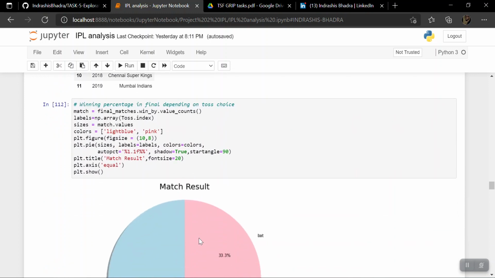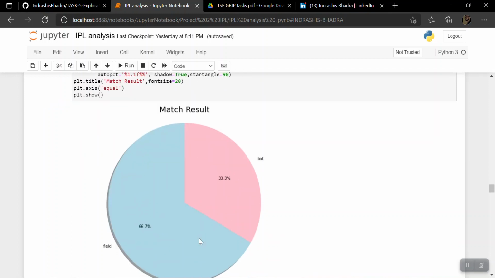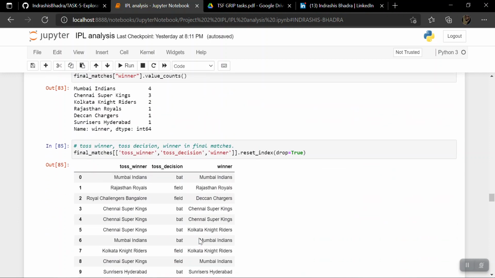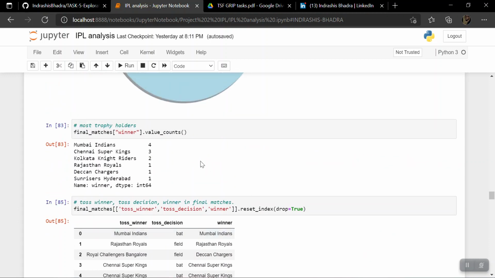Then we come to the finals, like what happened in the finals based on the toss decisions. Firstly, 66.7% of the time, the toss winning team in the finals of IPL chose to field first. And now, in the middle, I've just brought this point that Mumbai Indians has won the most number of matches as well as the most number of trophies, followed by Chennai Super Kings and Kolkata Knight Riders.